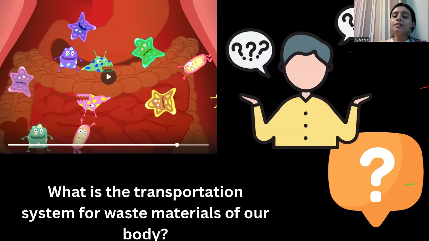So this is going to limelight another transportation system in our body that works for exiting all the waste materials from the body, which I am going to make you learn in the next part of this chapter, that is the excretory system of our body. Okay, which is followed by the transportation system in plants, and then we are going to discuss the NCERT questions. So till then, keep on learning and keep on revising. I will meet you in the next part. Thank you.